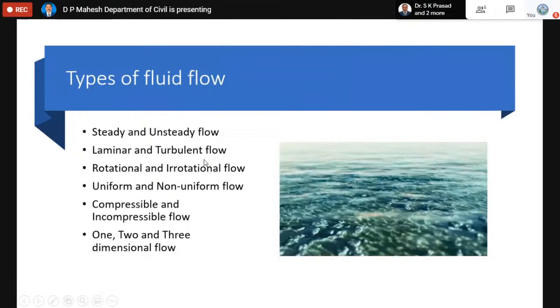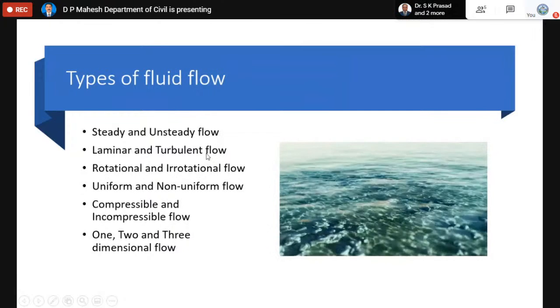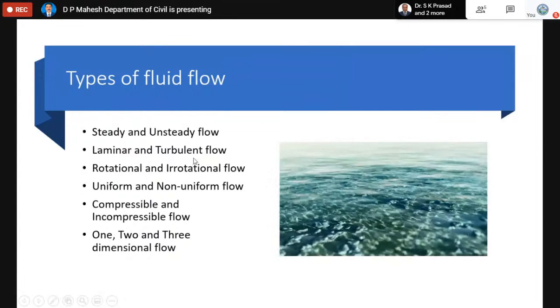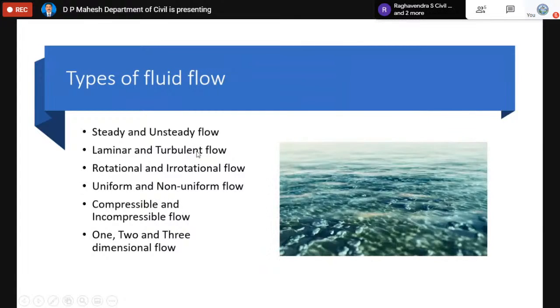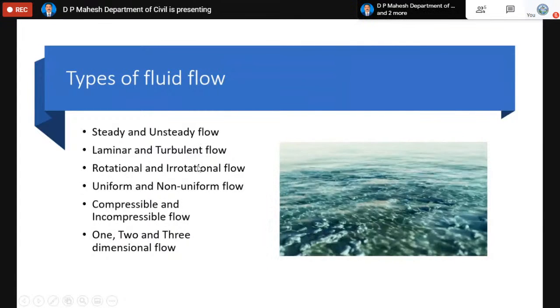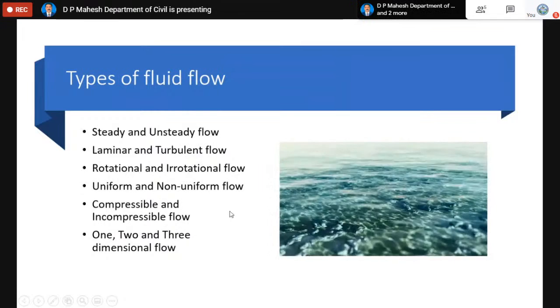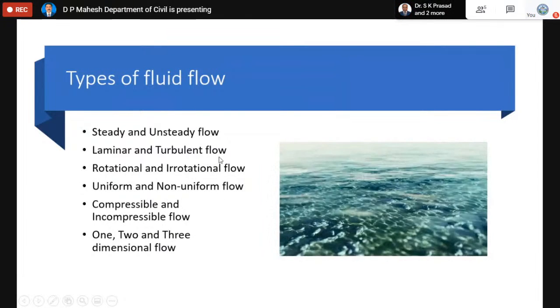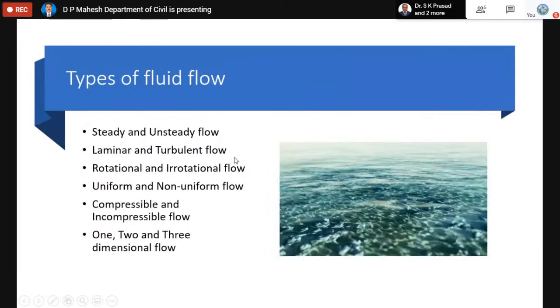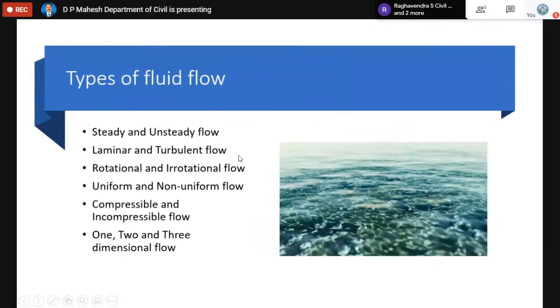Similarly, laminar flow and turbulent flow. Laminar flow means the fluid particles move along well-defined paths, or nothing but in streamlines, and all the streamlines are parallel and straight. Whereas in a turbulent flow, they are not straight and parallel, and instead they are very jagged.